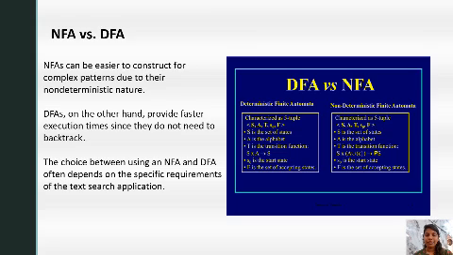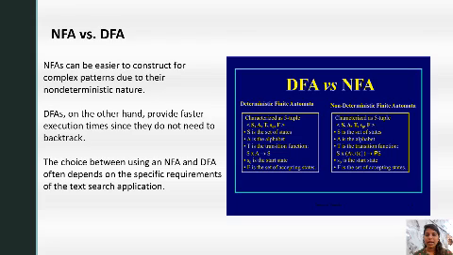NFA versus DFA. Deterministic finite automata are characterized as 5-tuples. They are S, A, T, S naught and F. S is the set of states, A is the alphabet, T is the transition function, and S cross A maps to S. S naught is the start state, F is the set of accepting states.